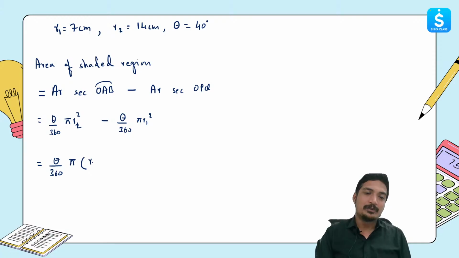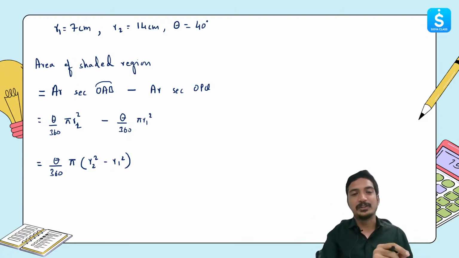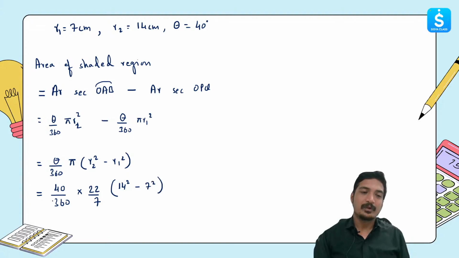And what are the uncommon terms? We have R2 square minus R1 square. So this is the new equation that you got just for the sake of this question. Now I'll substitute all the values. What we'll get is 40 divided by 360 into 22 upon 7, bracket R2 square, that is 14 square, minus R1, that is 7 square. Okay, so 0 and 0 get cancelled. 4 ones are 4, 4 nines are 36.